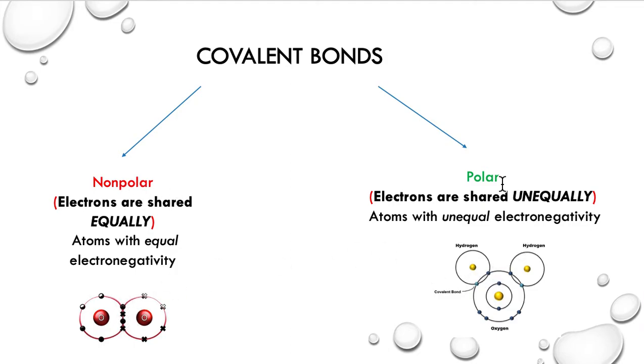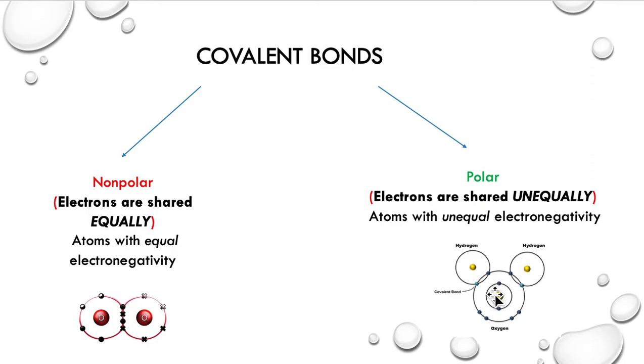On the other hand, polar covalent bonds form when electrons are shared unequally. Atoms in this kind of bond have electronegativities that are different, and unequal distribution of electrons results.